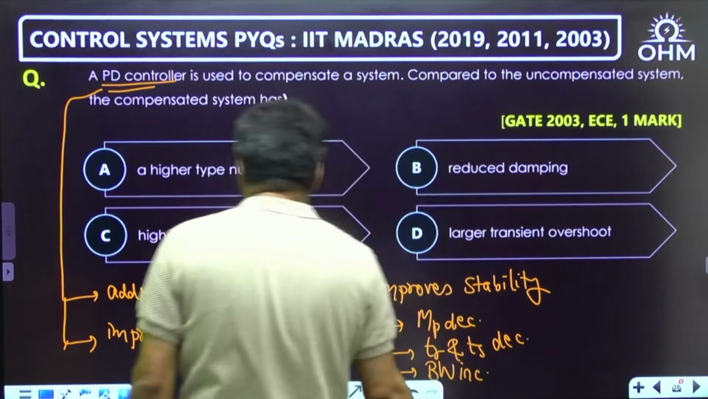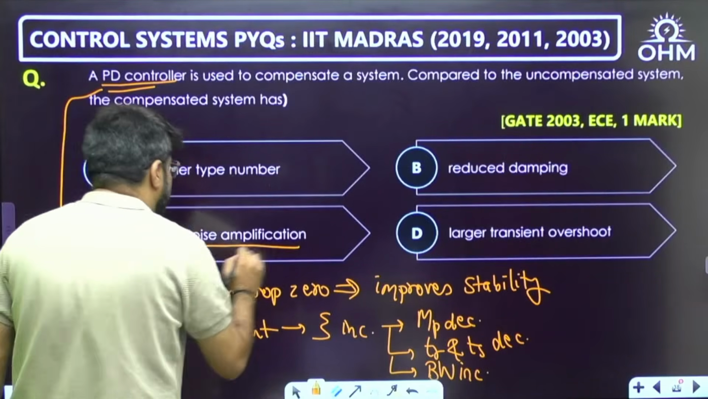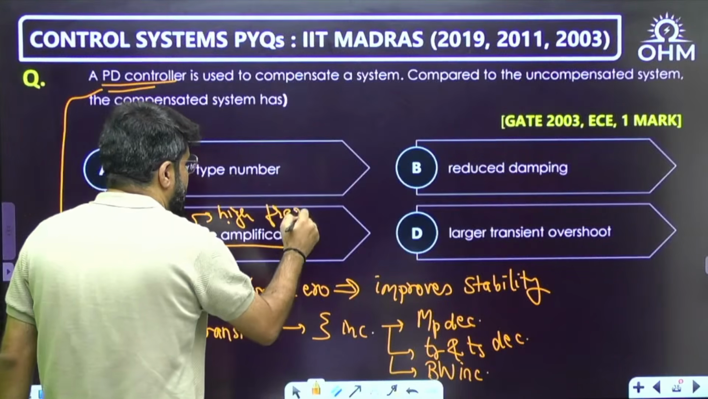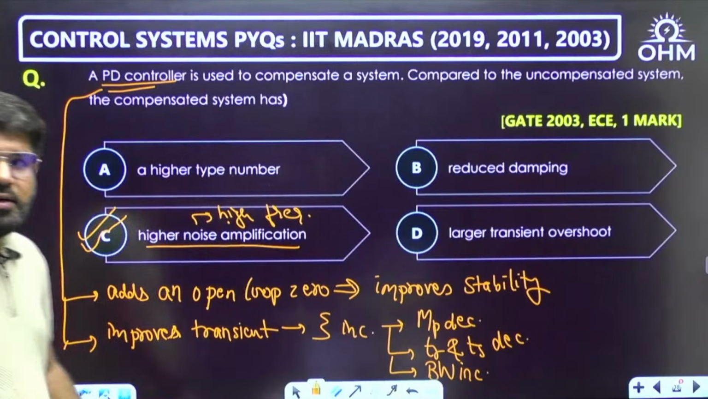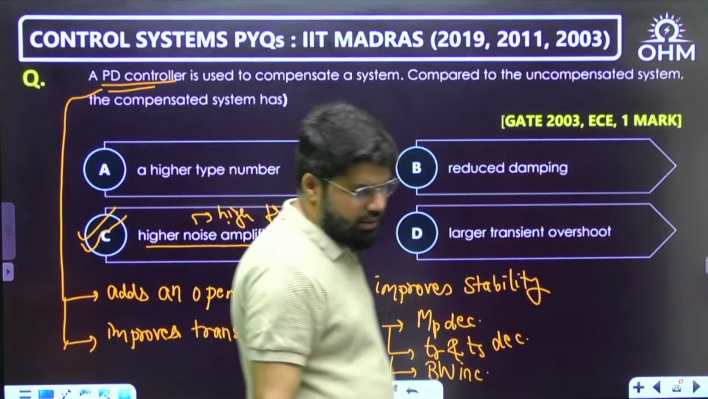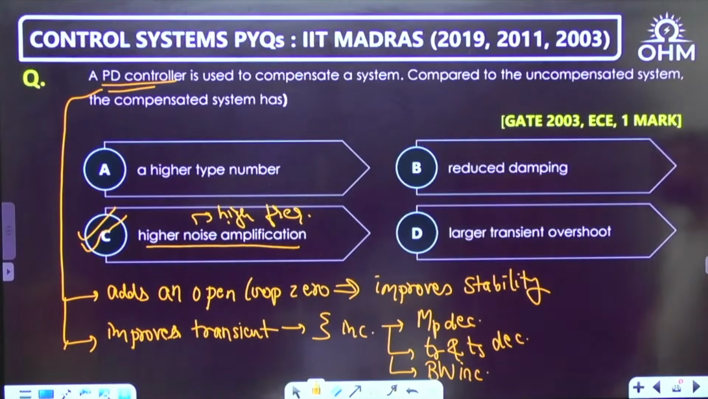And when bandwidth increases, this automatically brings in higher noise amplification, because noise is generally a high frequency component. So bandwidth increasing means it allows more of the high frequency terms. It will allow more noise. Noise becomes amplified. That is one point to be noted here. Correct answer is option number C.